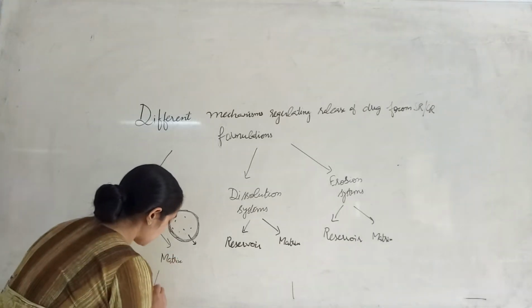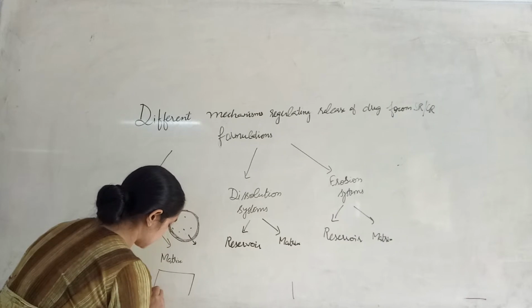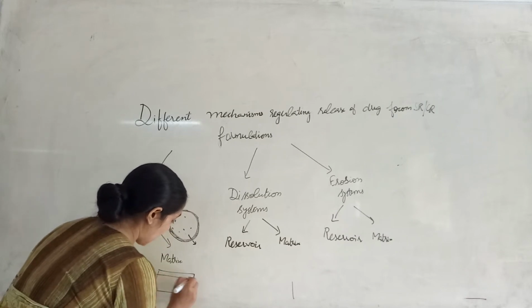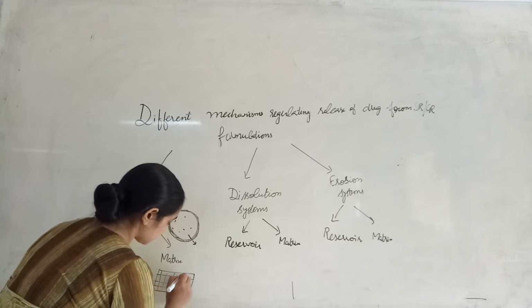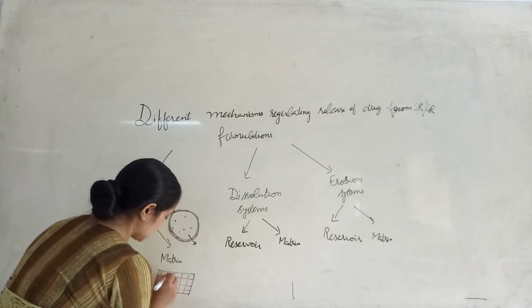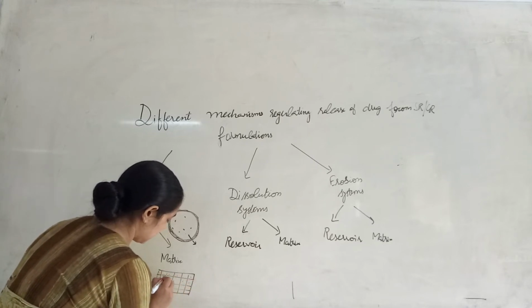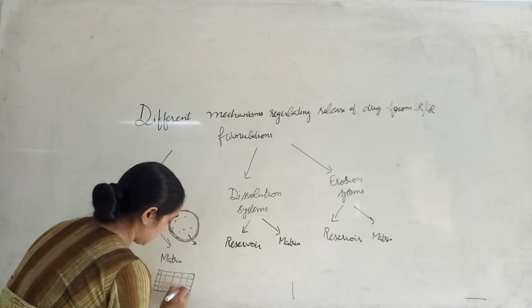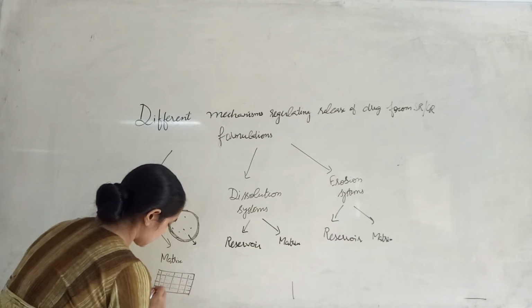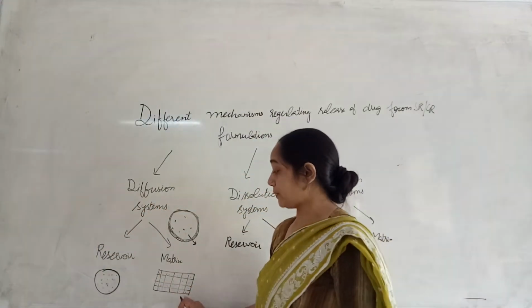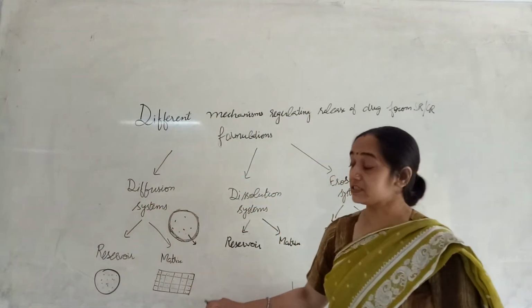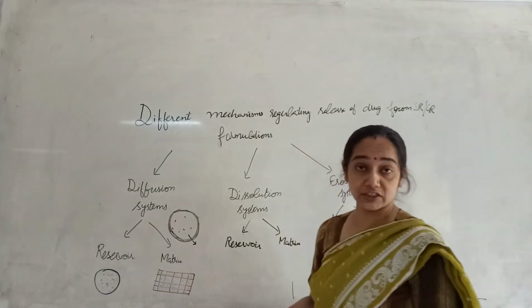And in the case of the matrix, the drug is dispersed in a matrix, meaning the drug is uniformly dispersed in the polymeric surfaces. Then it will be a matrix type, where the drug is not in the reservoir state.